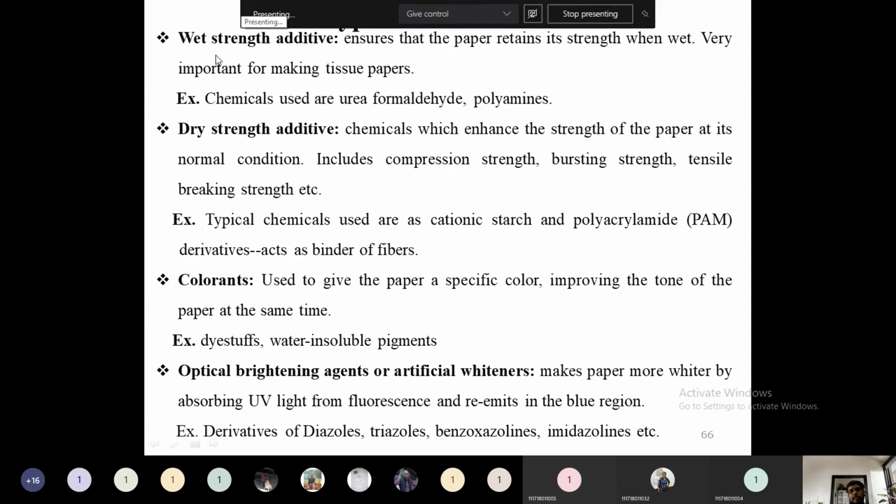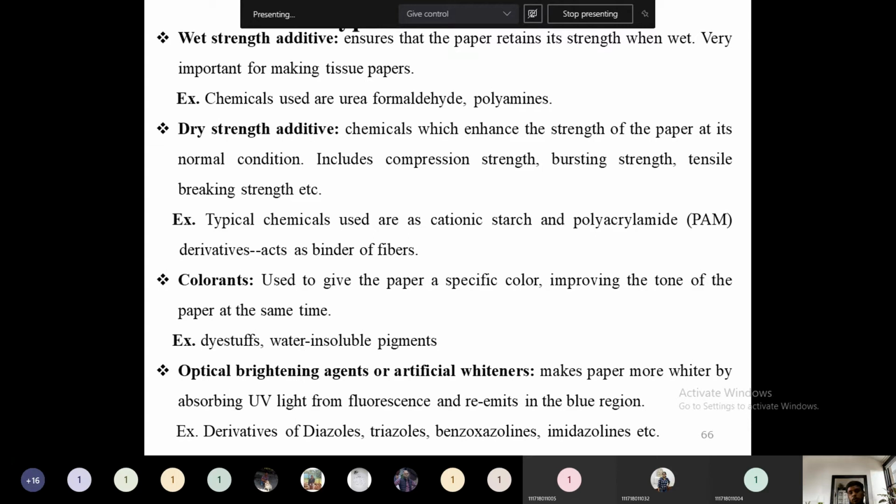Very important for making tissue paper, because tissue papers are used for many wet purposes. Examples of chemicals used are urea formaldehyde. Some part of this urea formaldehyde and polyamines will be added to give wet strength to the paper whenever they are wetting. So to gain strength from this wetting, those particular chemicals will be added.